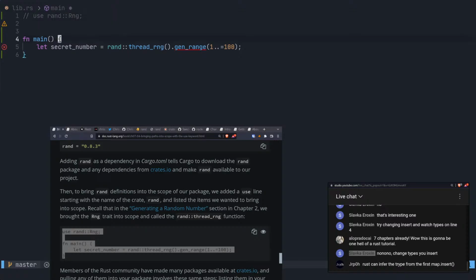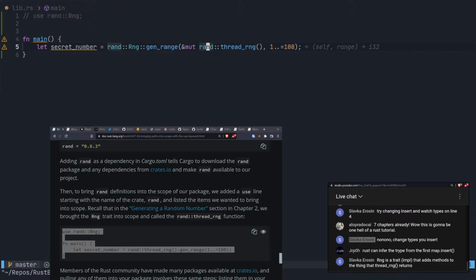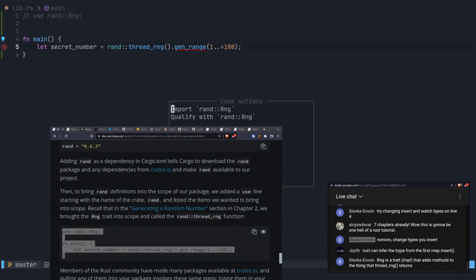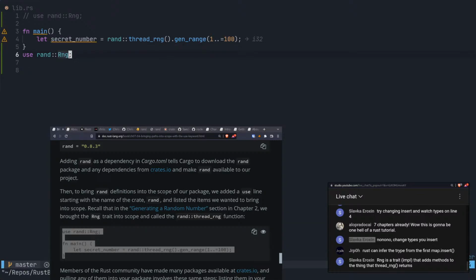And then let's see if we can do a code action on top of this. This is going to say, qualify with rand::Rng? That's interesting. I guess that's one way to do it. So we could do rand::Rng::gen_range and then blah, blah, blah, which is interesting. Now if we set it back again, the easier way, the way that is more familiar to me, is just to import this trait. Did I just import this to the bottom here? What is that noise? That's really weird. Okay. But I would put it at the top.